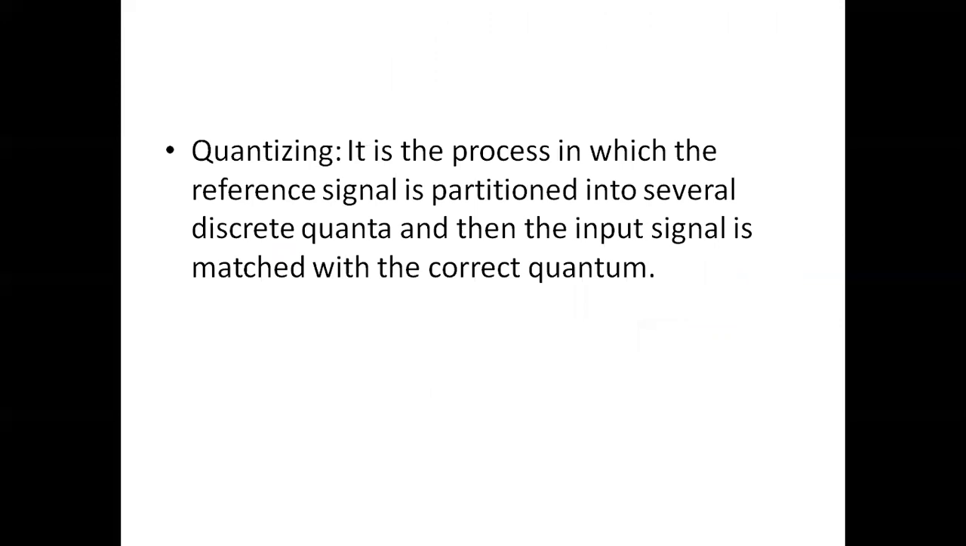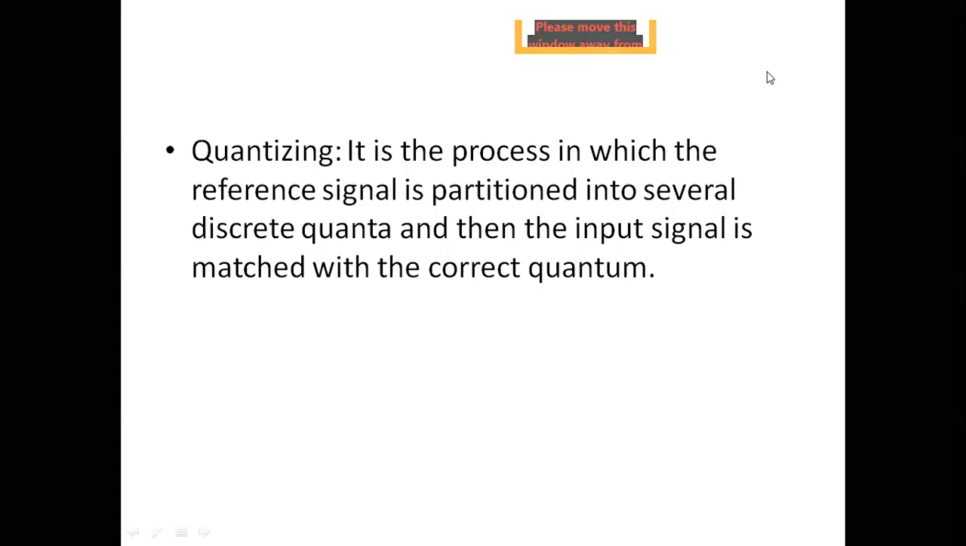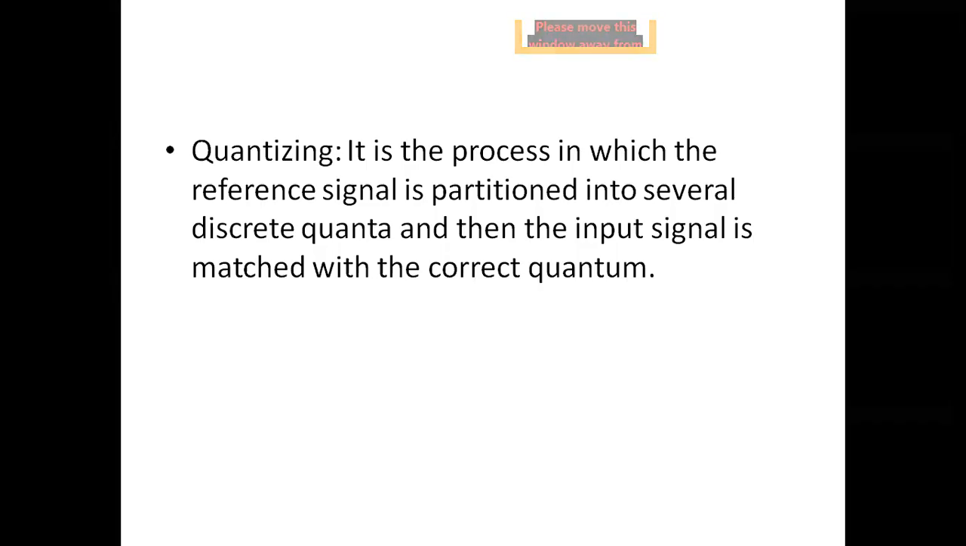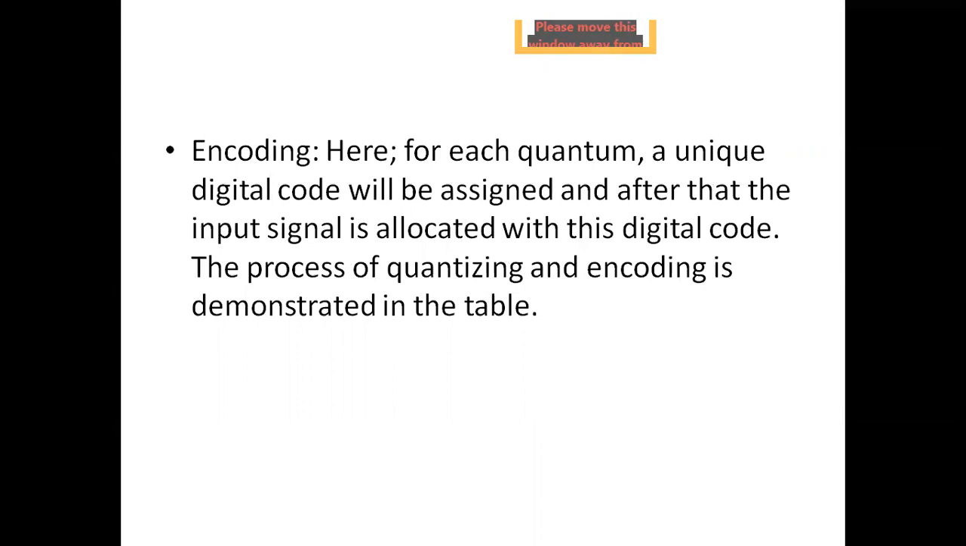Now the quantizing process is the process in which the reference signal is partitioned into several discrete levels and then the input signal is matched with the correct quantum. Encoding: here for each quantum a unique digital code is assigned, and after that the input signal is allocated the digital code.